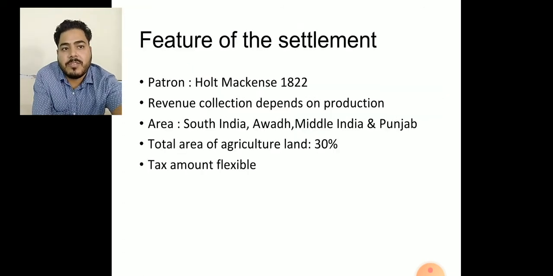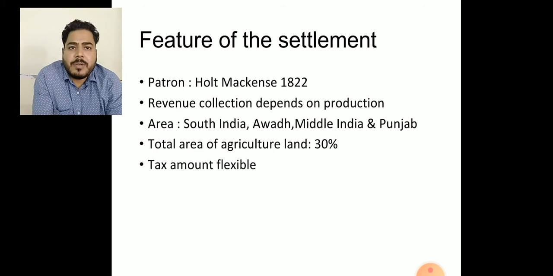He wanted to preserve these important social institutions. Now, what were the features? The feature of this settlement was that revenue collection depended on production. It means the revenue collection was not fixed; it depended on the production. If the production increased, the revenue tax collection would increase. Now, what are the areas?